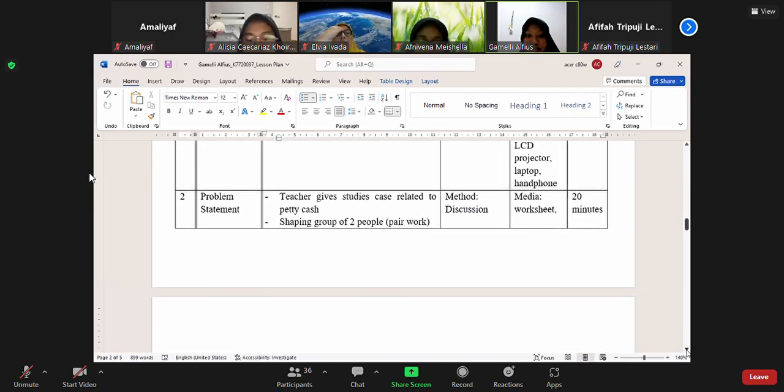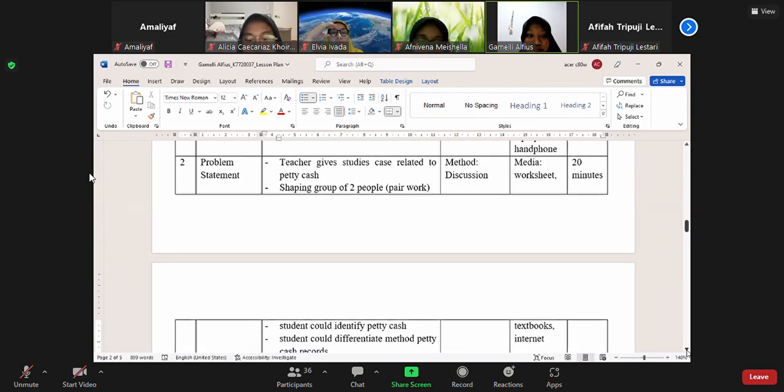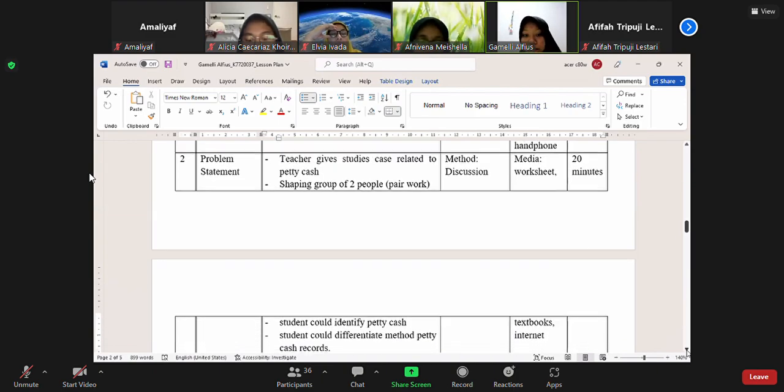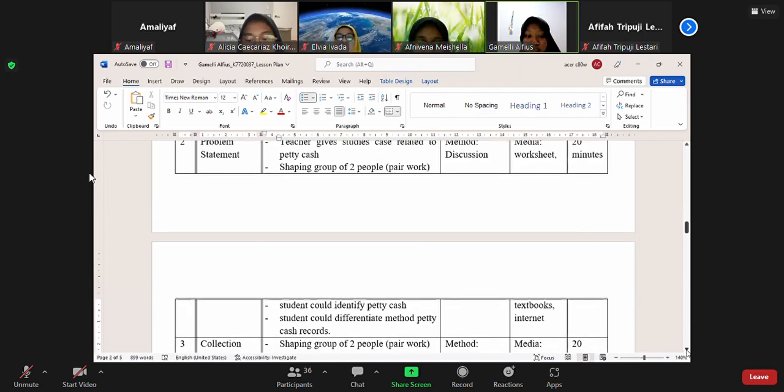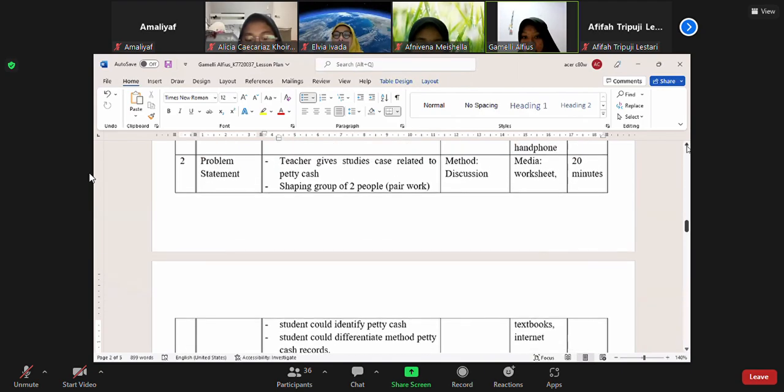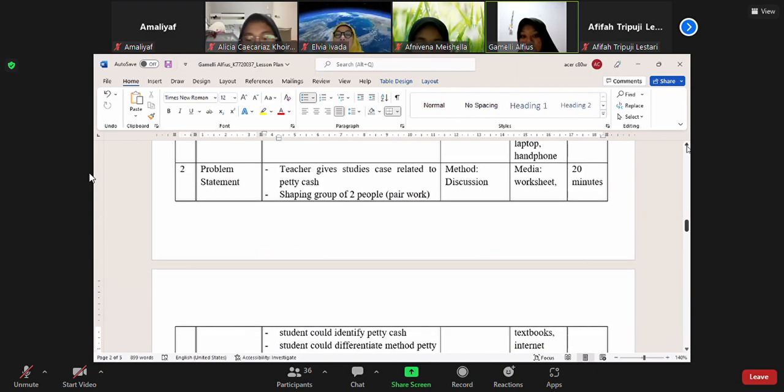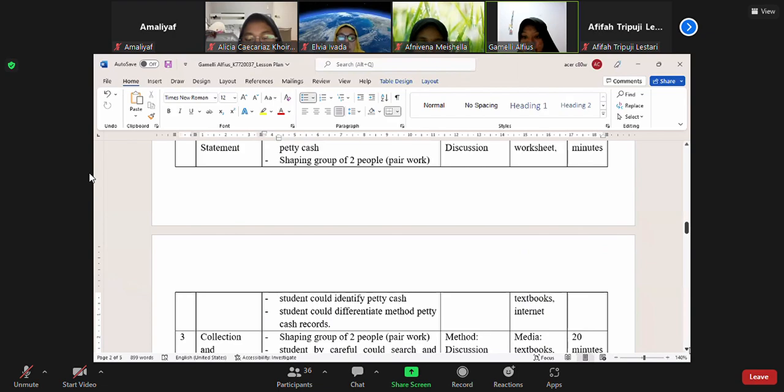The second step is problem statement. The teacher gives a case study related to petty cash. Students form groups of 2 people or pair work. Students identify petty cash and differentiate the methods of recording petty cash. The method is discussion, and the media are worksheet, textbook, and internet.